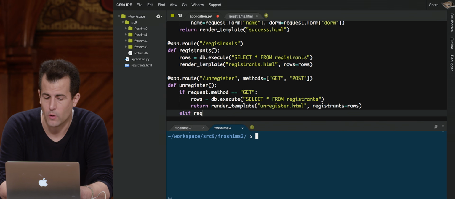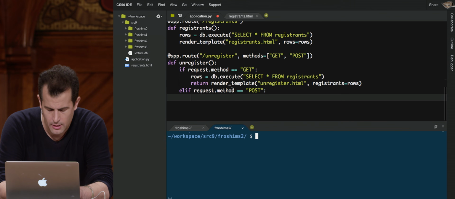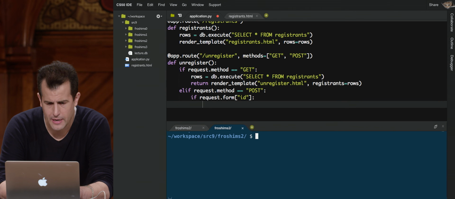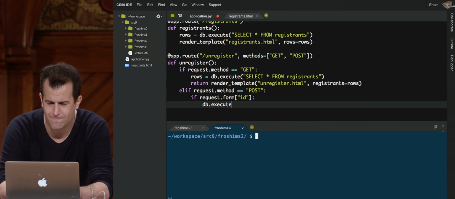Elif request.method == post. What do I want to do now? Now I want to do if request.form, quote unquote ID. So if there is, in fact, an ID passed in, more on that in a moment, I want to go ahead and execute. Where's this going?